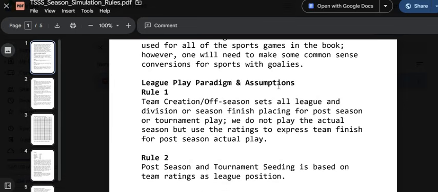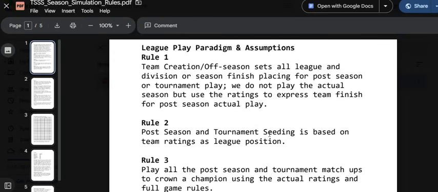So there are 5 rules. League play paradigm and assumptions. Rule 1, team creation / off-season sets all league and division or season finish placing for postseason tournament play. We do not play the actual season, but use the ratings to express team finish for postseason actual play.